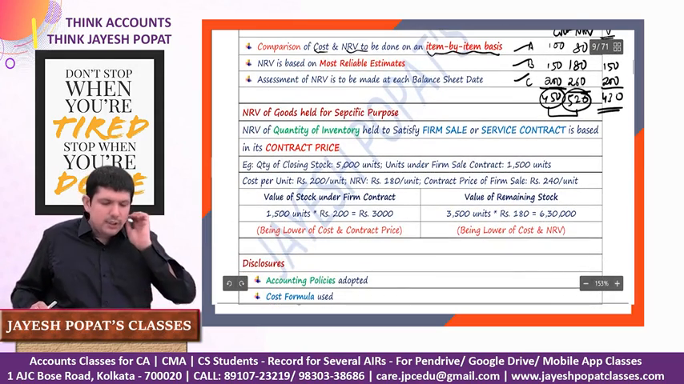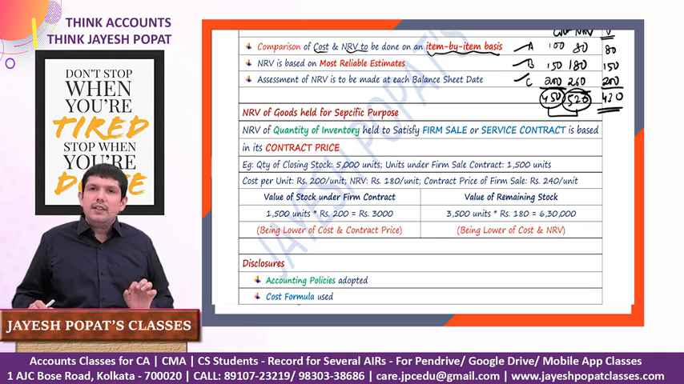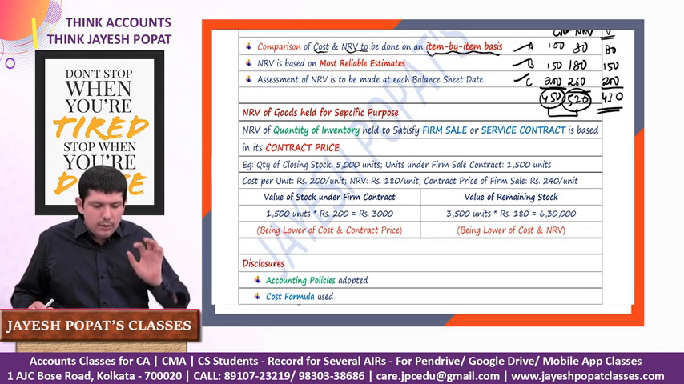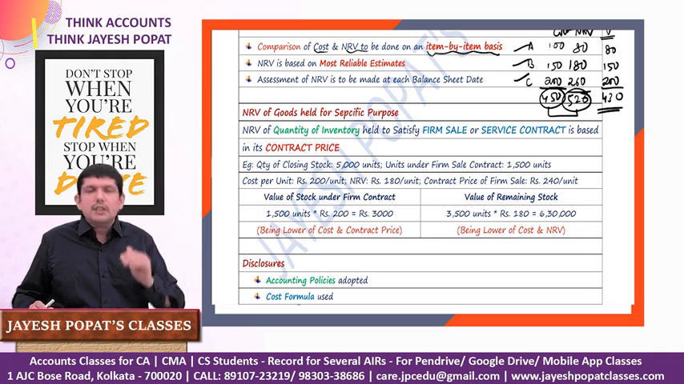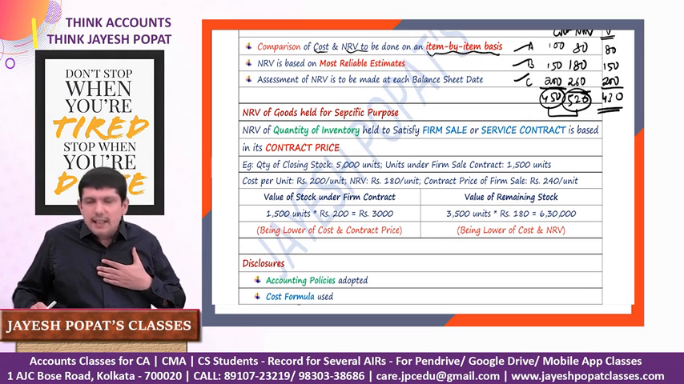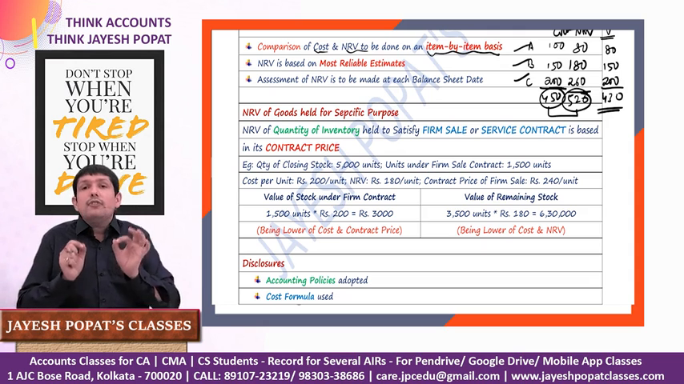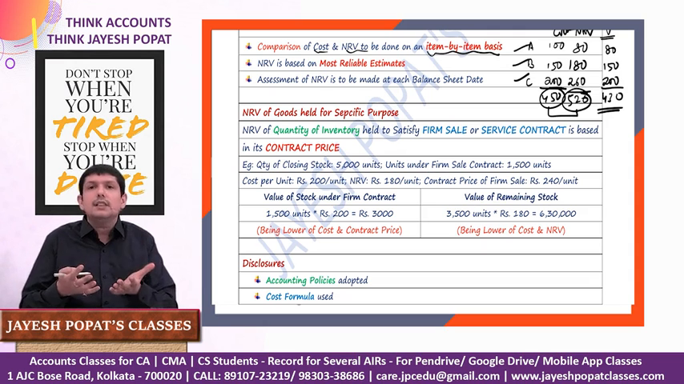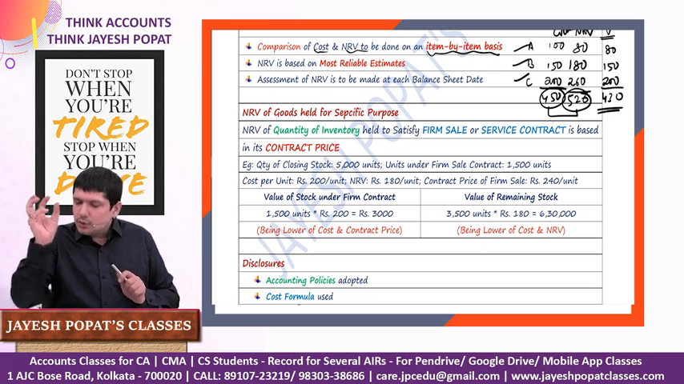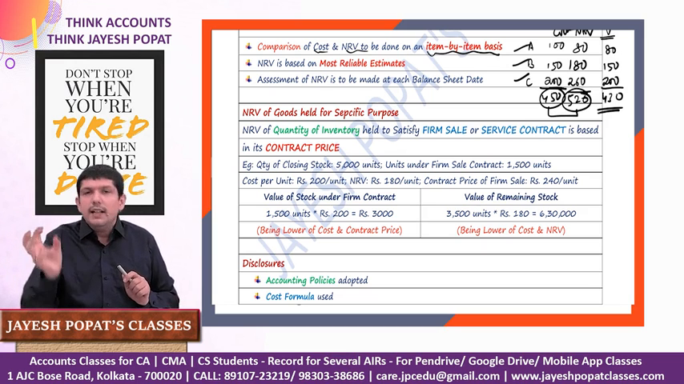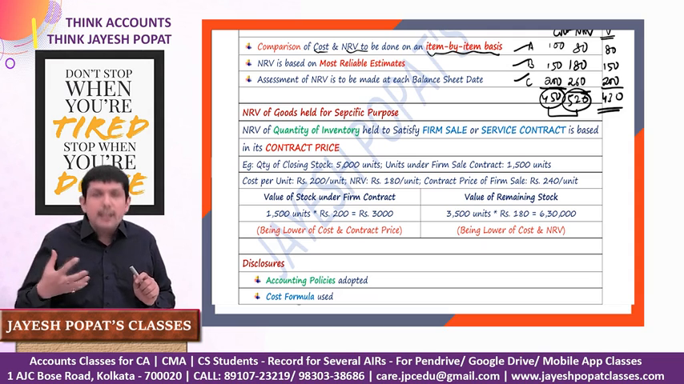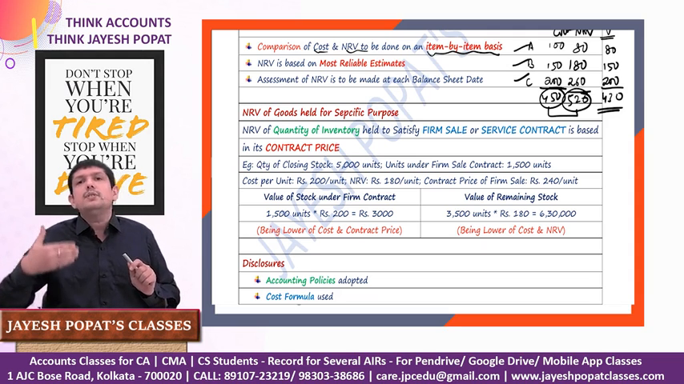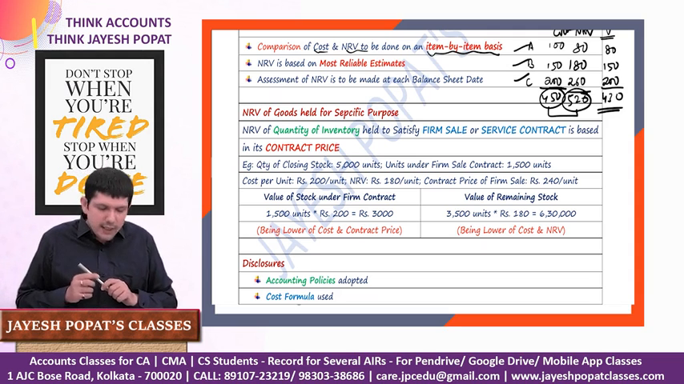Then NRV of goods held for specific purpose. This is very interesting. Normally what we do is a comparison of cost and net realizable value. But if there is certain inventory in our stock of which we have a firm sale contract, means we have already entered into a non-cancelable contract, in that case for that portion of inventory, the NRV will be the contract price at which we have contracted to sell those inventory in the subsequent financial year.